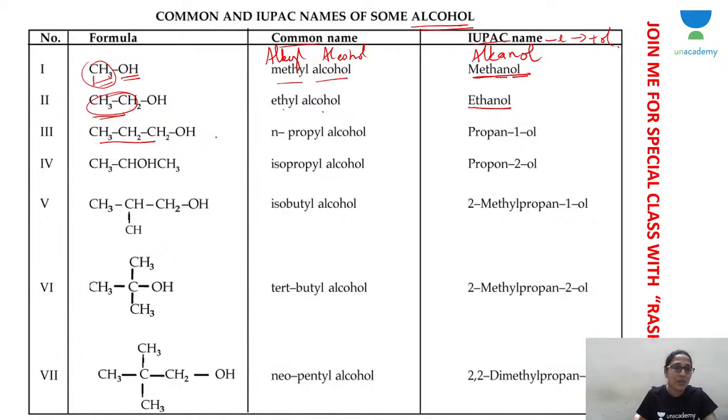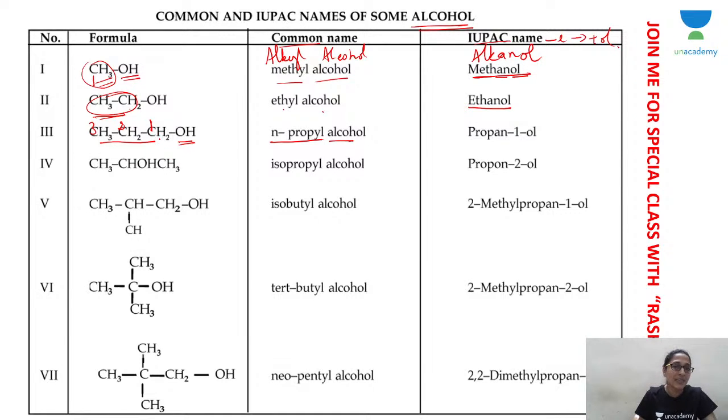With three carbon atoms on the same straight, normal chain, it is n-propyl alcohol. For the IUPAC name, number 1, 2, 3. You have to number in such a way that the carbon to which OH is attached gets carbon number 1, or the smallest possible number.